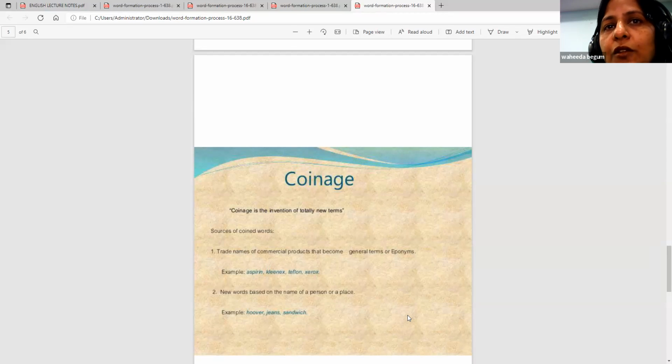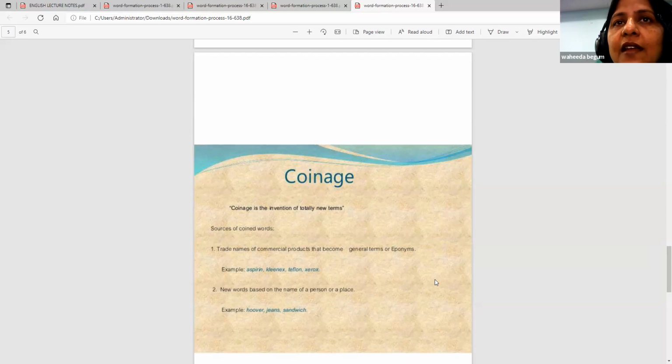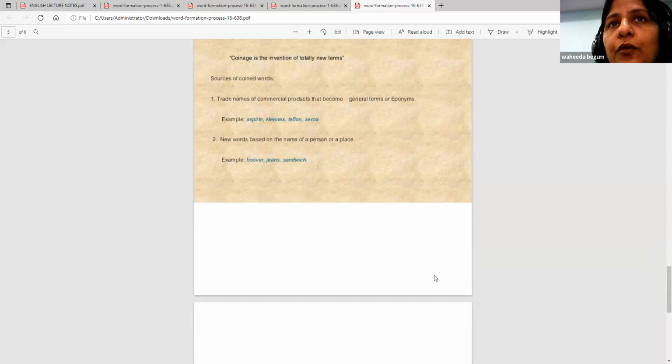Now, words based on the names of a person or a place, like Hoover, jeans, sandwich. These are the names that have come into the language from the names of the person or the place. Kentucky Fried Chicken, KFC, is the name of the place from where that person has come. But everywhere throughout the world, we have KFC outlets.